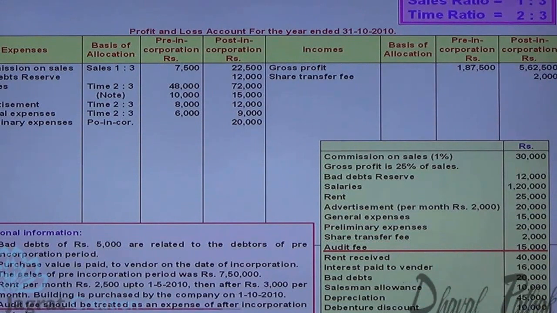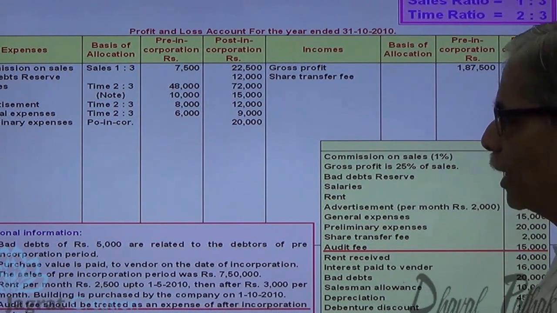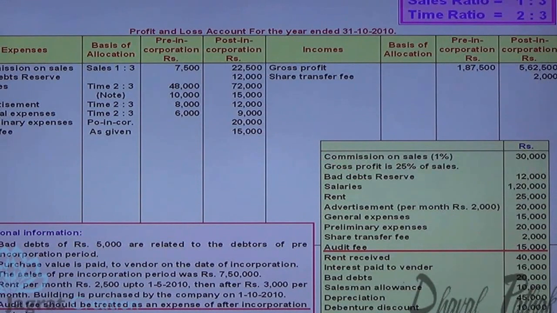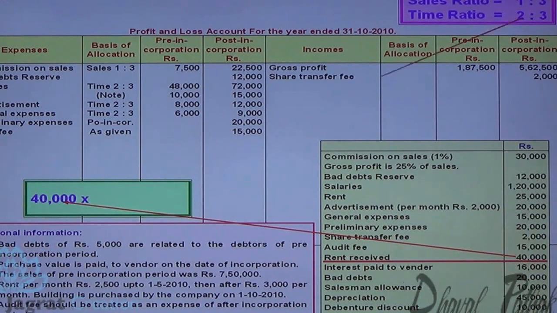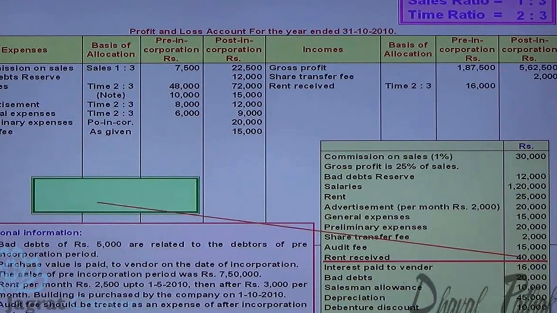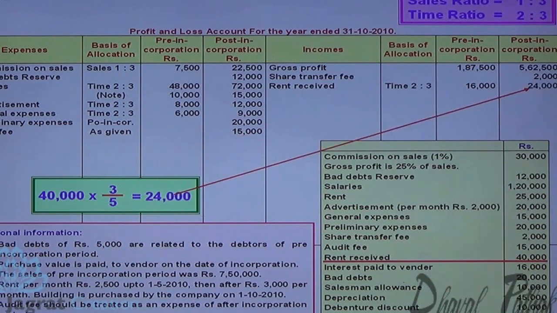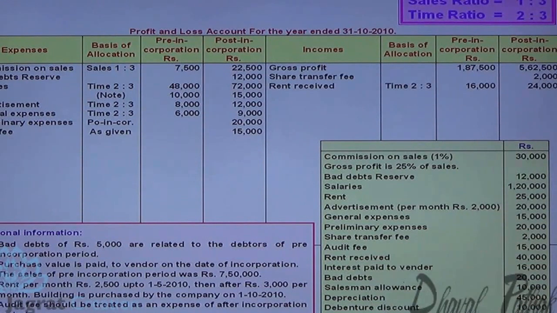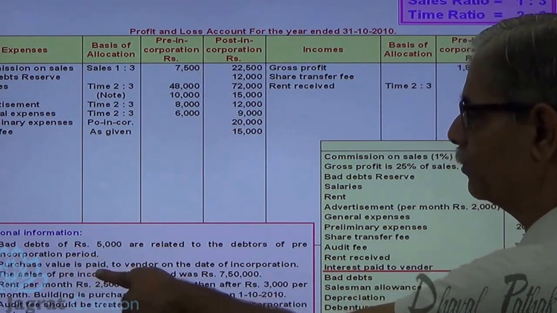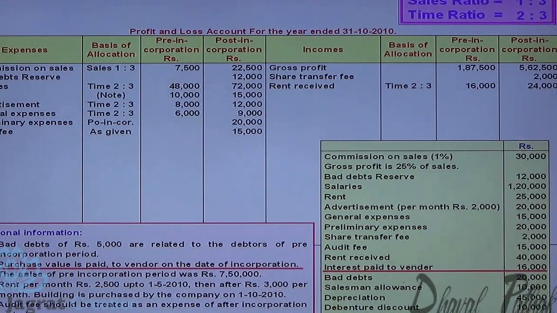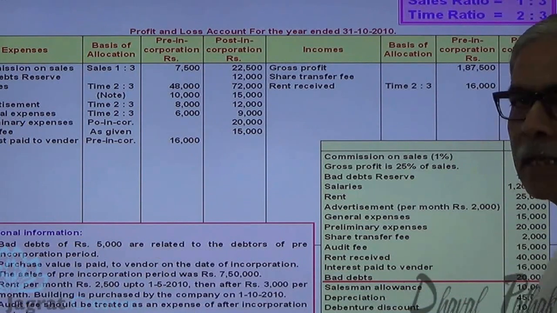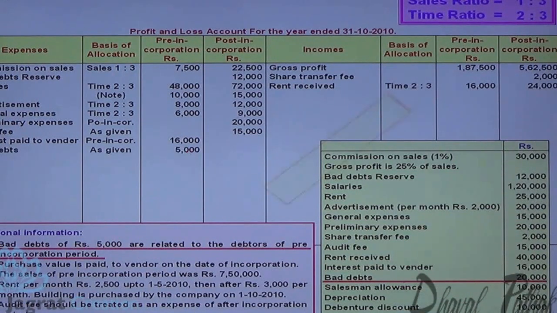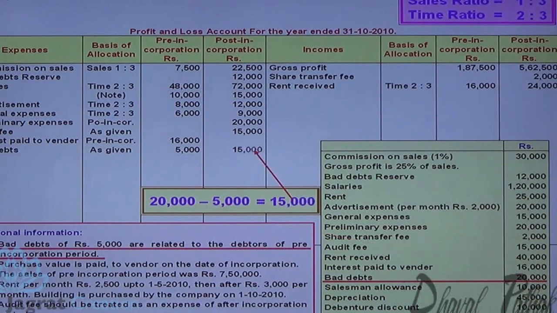Audit fee, you are told that it should be treated as an after incorporation expense, post-incorporation expense as given. Rent received will be credited in the time ratio, 40,000 into 2 by 5 pre-incorporation, 40,000 into 3 by 5 post-incorporation income. Interest paid to vendor, you are told that the purchase value is paid to the vendor on the date of incorporation. So it is a pre-incorporation expense as given to you. Bad debts, you are already told that 5,000 is a bad debt for the pre-incorporation period. So the remaining 20 minus 5 is post-incorporation.